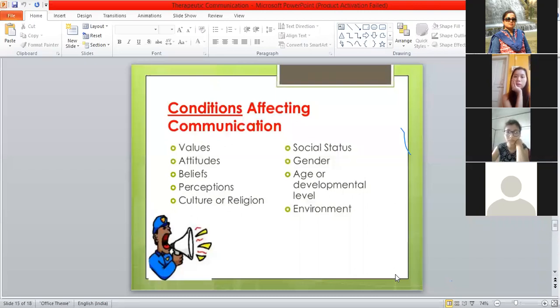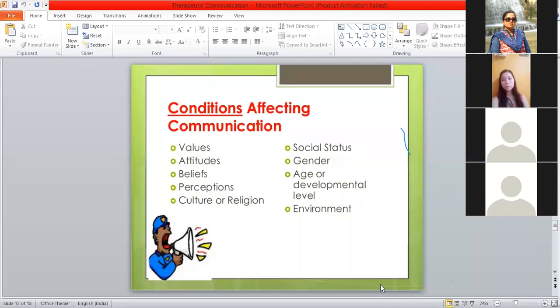Then age, you should consider the same. When you are taking care of an infant, in the same way you have to take care of an elderly person or an adult, right? There should not be any discrimination on age or developmental level. And why developmental level? Because when you are in third year, you will read about pediatric nursing and psychiatric nursing. Sometimes you will see that some people may not have high intelligence, they may be mentally challenged. That is a problem in growth and development. So we should not have any bias over age and developmental level.